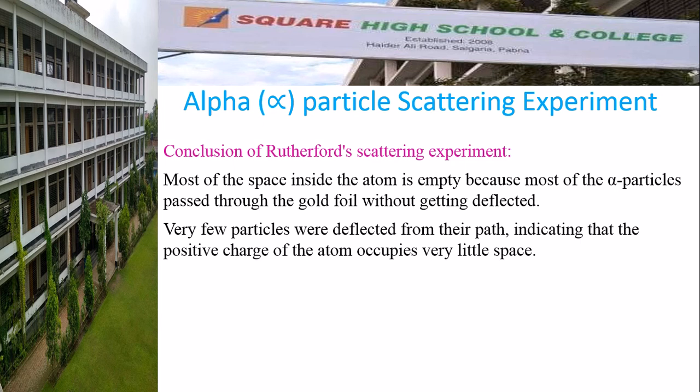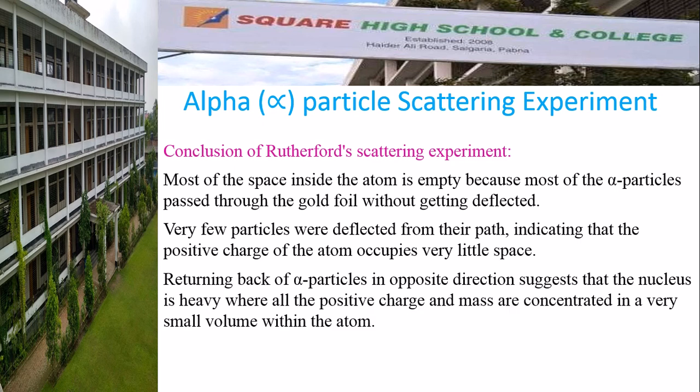And Rutherford named this positively charged body the nucleus of the atom. Returning back of alpha particles in the opposite direction suggests that the nucleus is heavy, where all the positive charge and mass are concentrated in a very small volume within the atom.